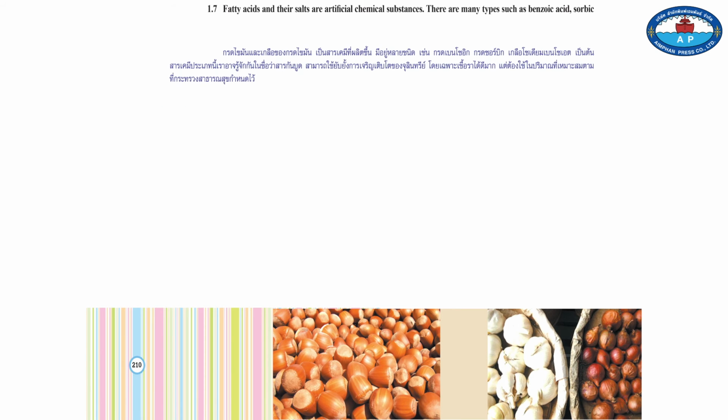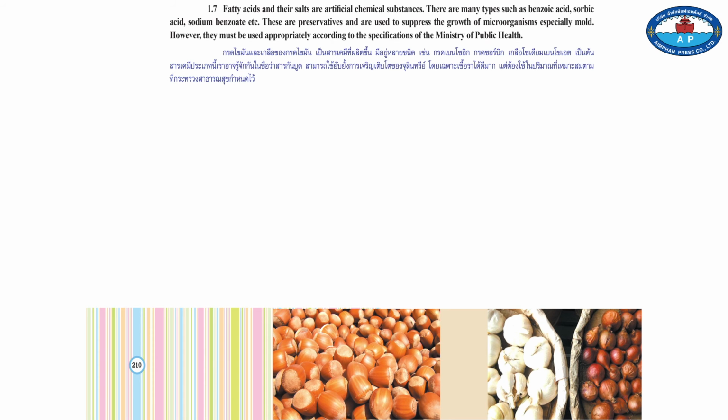1.7. Fatty acids and their salts are created chemical substances. There are many types such as benzoic acid, sorbic acid, sodium benzoate, etc. These are preservatives and are used to suppress the growth of microorganisms, especially molds. However, they must be used appropriately according to the specification of the Ministry of Public Health.